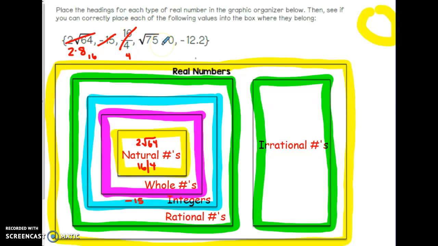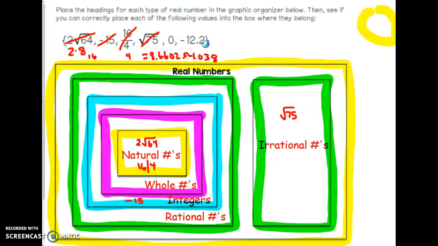And then we need to type in the square root of 75. So 75 has a value that is approximately, this goes all the way across your screen, so bear with me, 8.66025403. So that is an approximate value. It does not end. It does not have any good repeating values. So that means this is an irrational number, and it would fit over here in the diagram. 0 we said is a whole number, so we'd squeeze that in right here. And I guess my computer's locked up for a second.